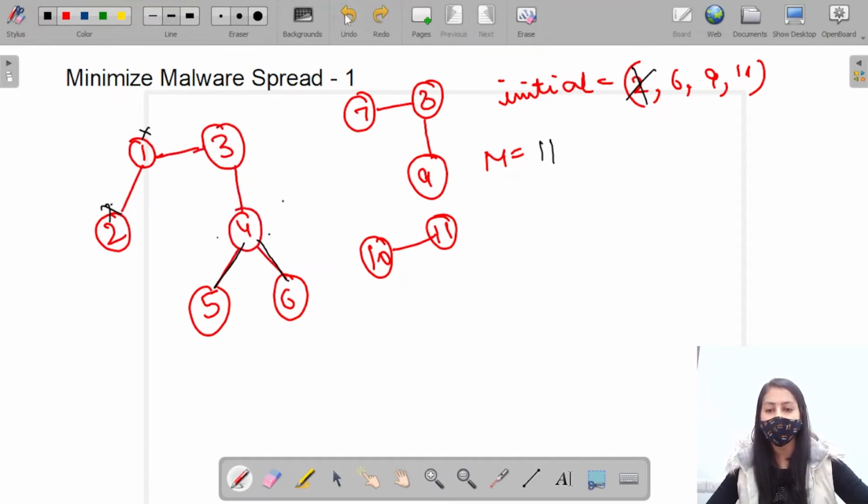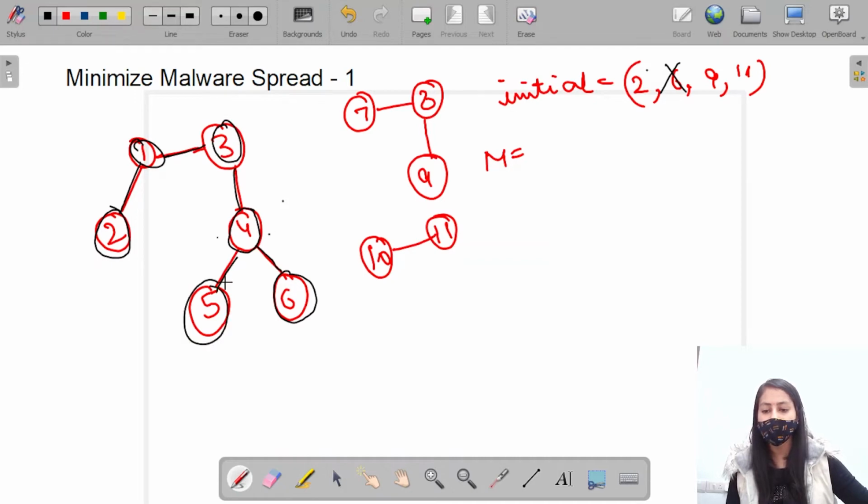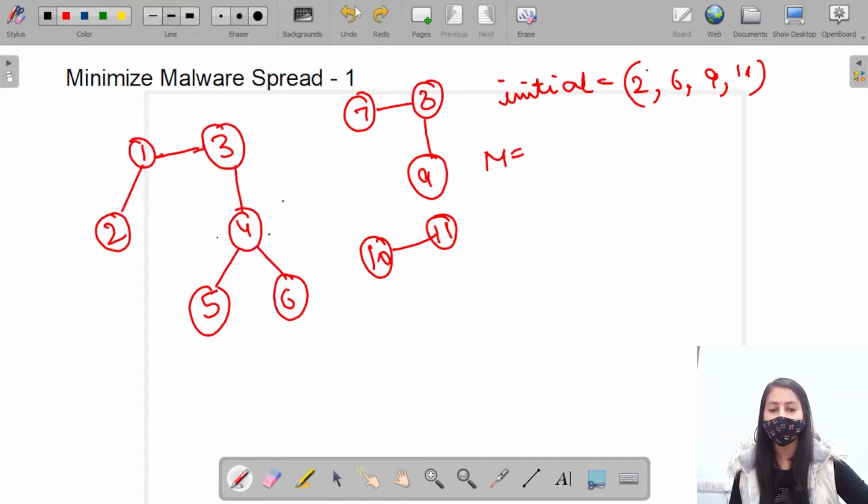So let's take the next node, that is 6. Let's remove 6. Now if I remove 6, it may be possible that 4 becomes uninfected, right? But 2 is infected here, so because of 2, 4 again becomes infected and 6 again becomes infected, right? So there is no advantage to remove 6 also, right?